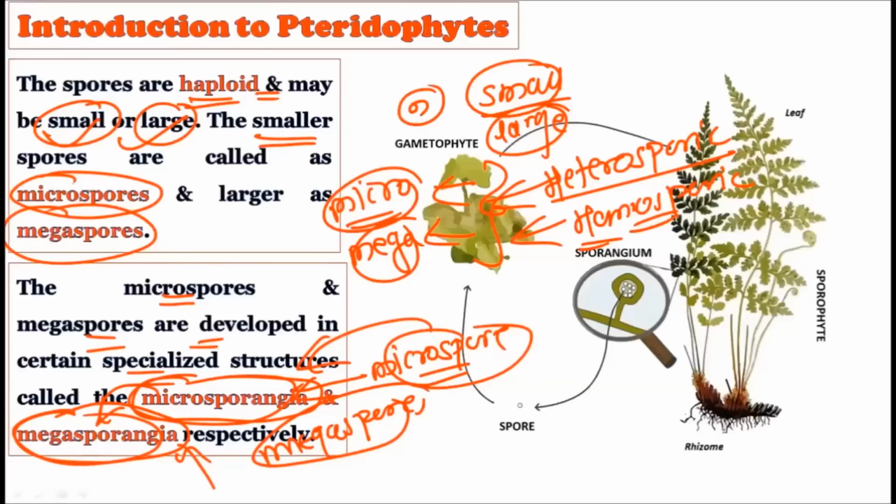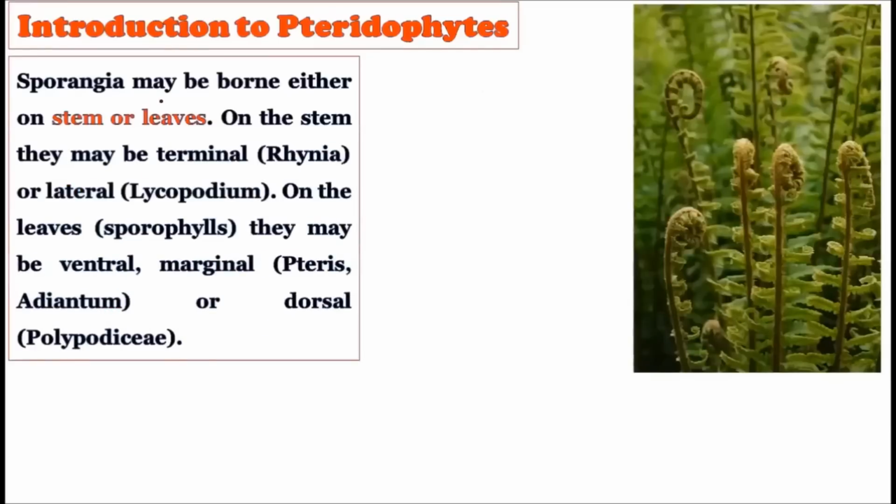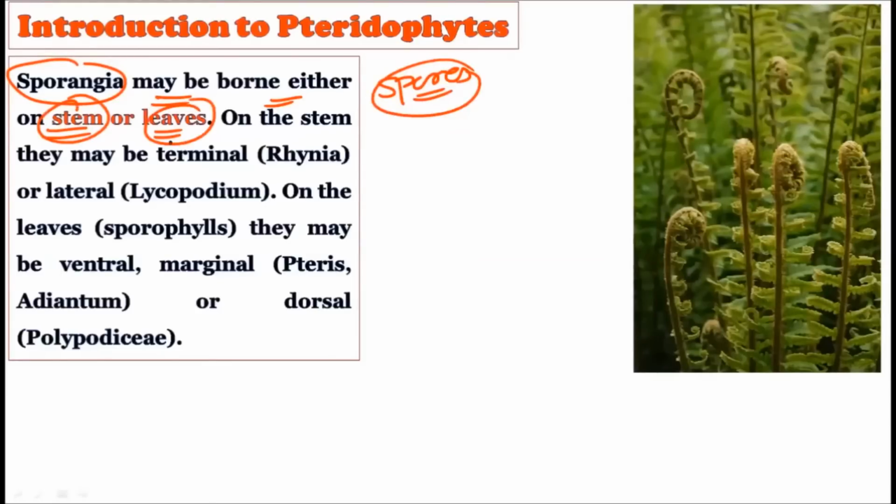inside the megasporangia. Okay, now consider the sporangia may be born either on the stem or on the leaves. These are the structures responsible for the production of the spores. They may be born on the stem or on the leaves. That is, there are two places for them to grow. First is the stem, and second is the leaves. On the stem they may be terminal. Okay, that is, they grow on the terminal area of the stem.